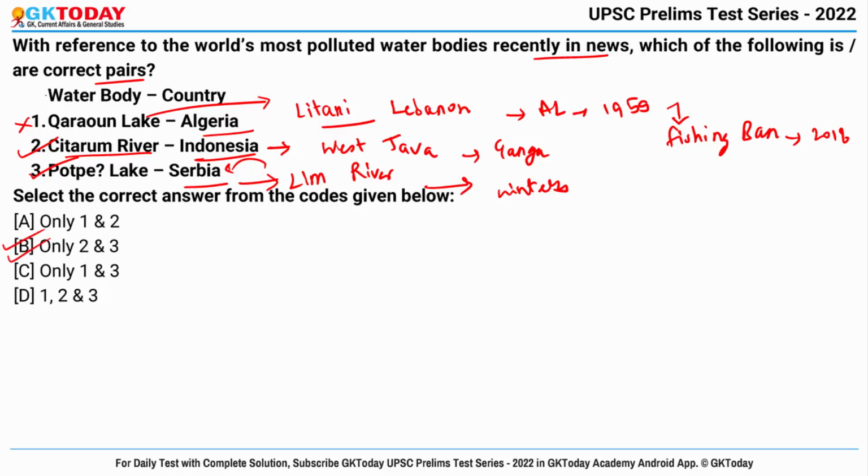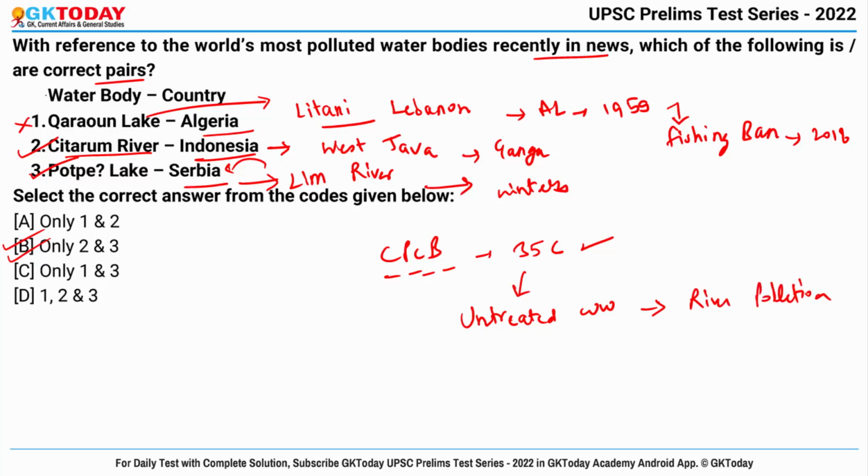Now why are polluted water bodies in news? Because CPCB, that is Central Pollution Control Board, identified 356 polluted river stretches in India, and a study reveals that discharge of untreated wastewater is one of the main causes of river pollution.